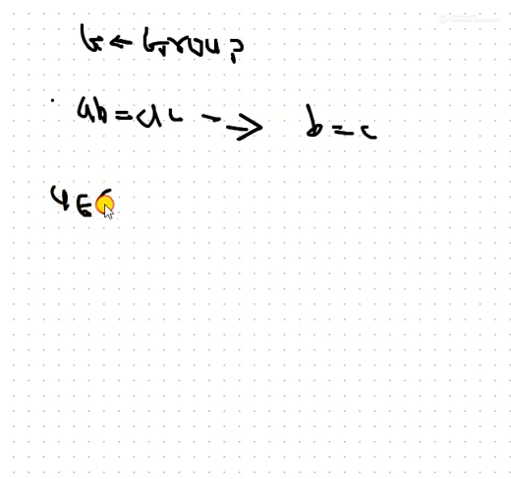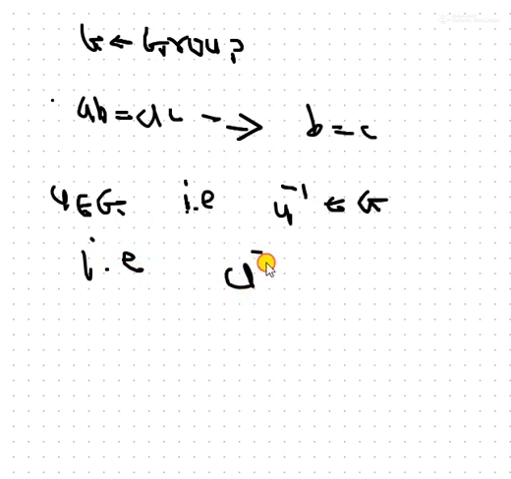A belongs to G. That means clearly we have A inverse in G, and if A inverse is in G, then we multiply A inverse on both sides. That means A inverse into AB is equal to A inverse into AC.